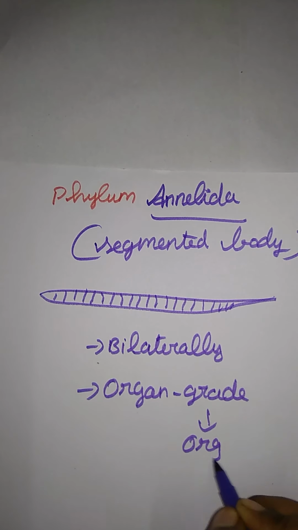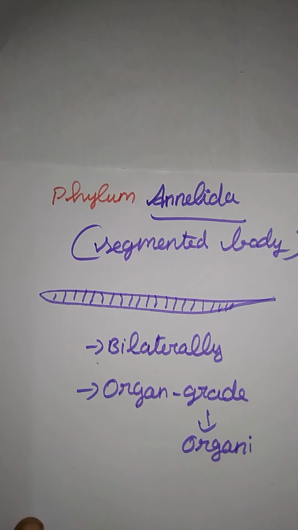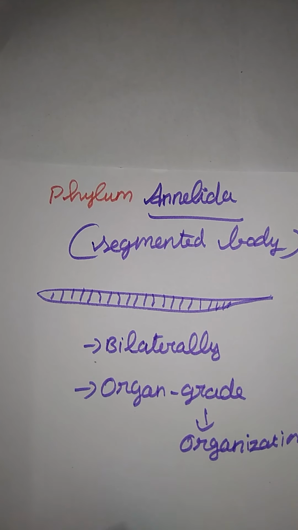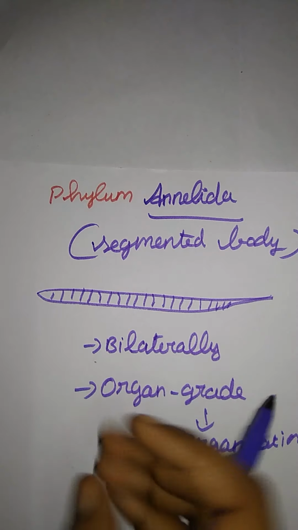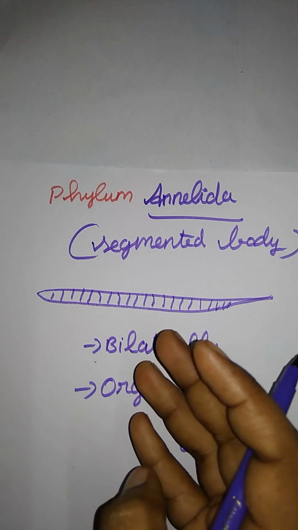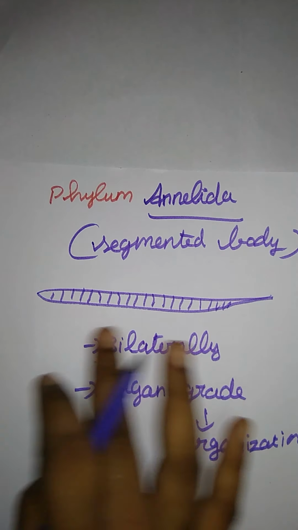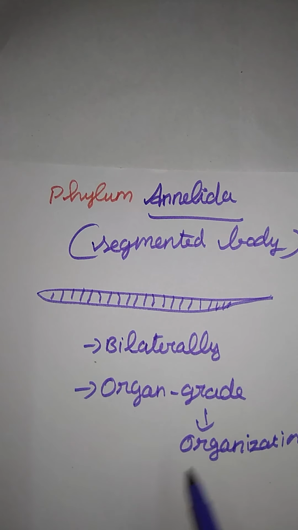What is organ grade of organization? It means they have a proper organ system, except one or two systems that may be absent. They have a reproductive system, a digestive system, a circulatory system. That is the organ grade of organization.